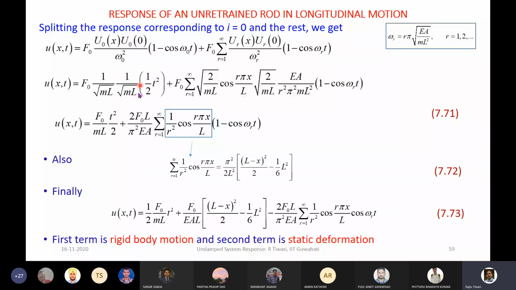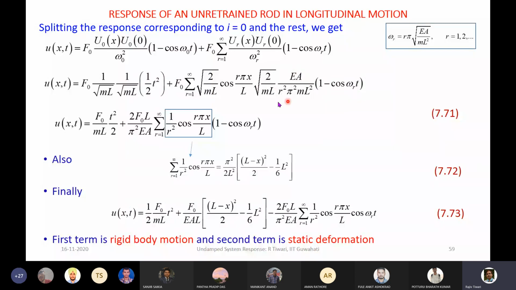This we have substituted as we would obtain 1/2 t square. Mode shape, these eigenfunctions we have substituted here. Here also the eigenfunction, this is the eigenfunction for the rigid mode. This is the eigenfunction for the rigid mode, and this is for the flexible mode. U r naught is this one, and omega r is given.